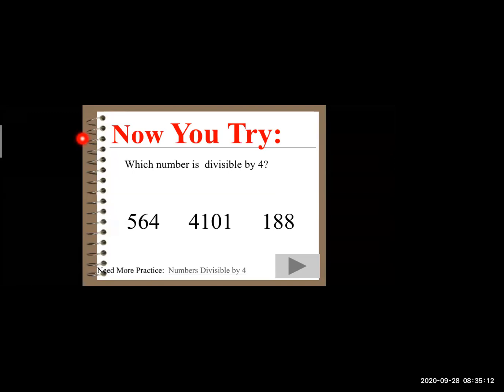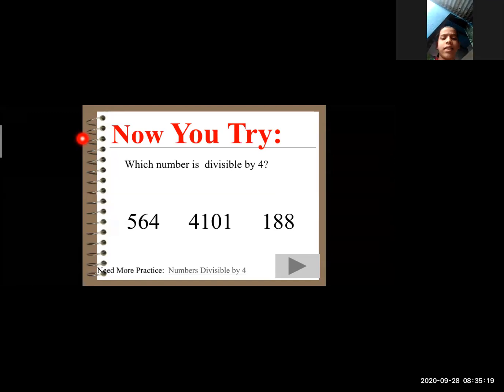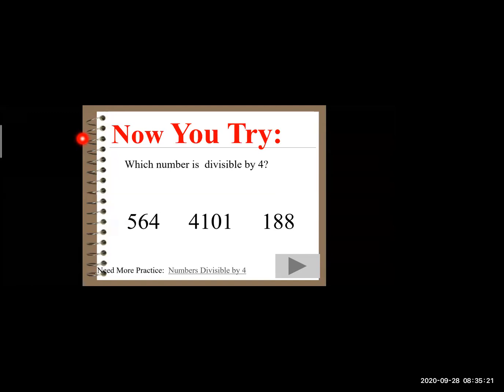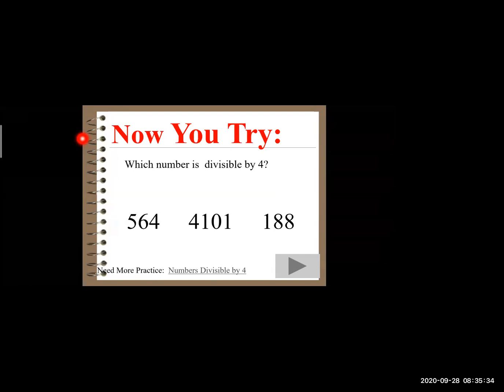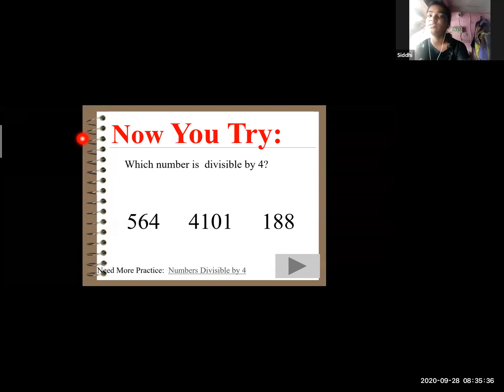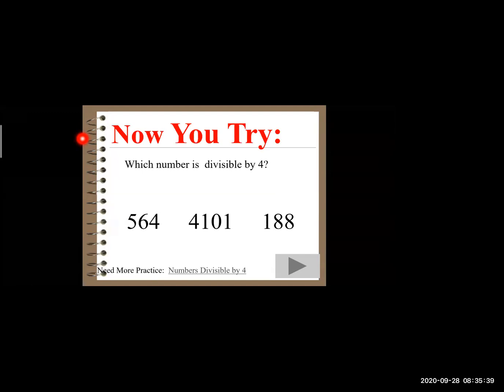Yes, very good. 188 also. In 188, the last two digits are 88. When we divide 88 by 4, we get the answer as 22. And when we divide 64 by 4, we get the answer as 16. Okay, so therefore 564 and 188, both the numbers are divisible by 4.